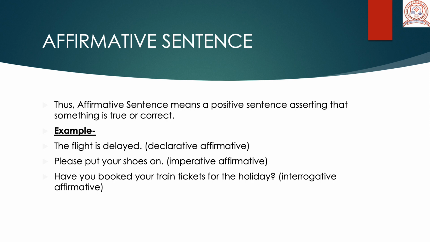It is an interrogative affirmative sentence, which is asking us a question. Okay, and the statement by which the question is asked is a positive statement. So an affirmative sentence is something which agrees with the truth, which states something that is correct.